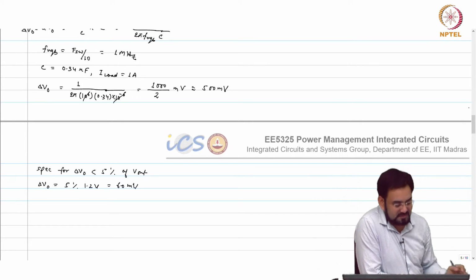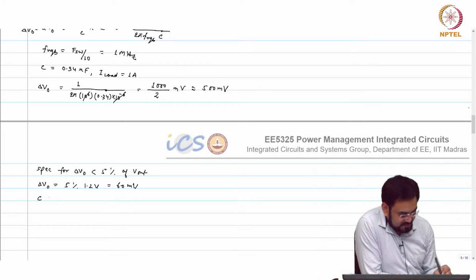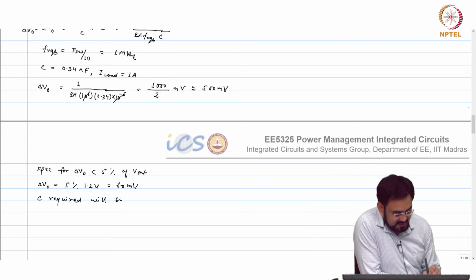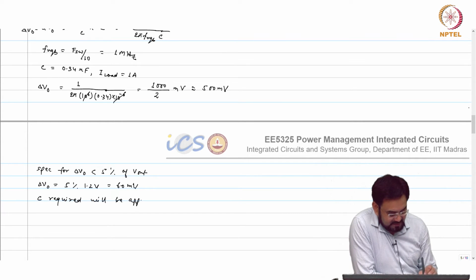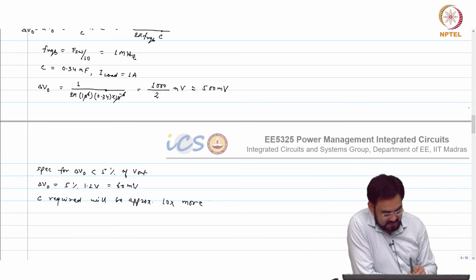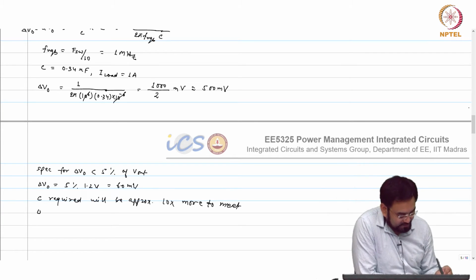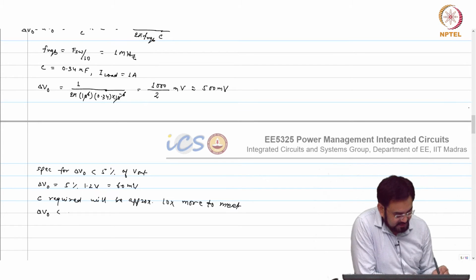So C required will be approximately 10x more to meet delta V out less than 60 millivolt.